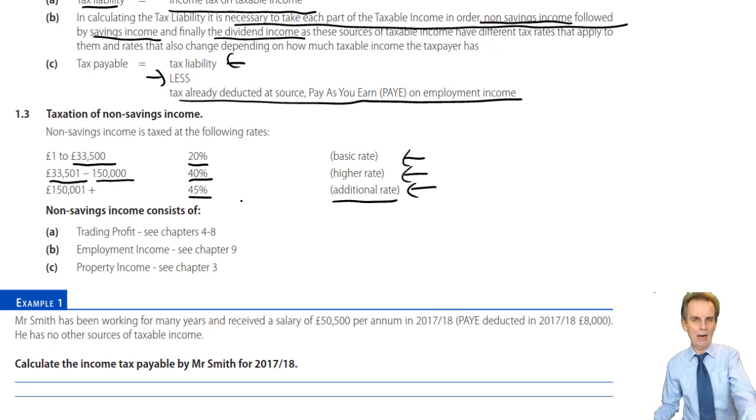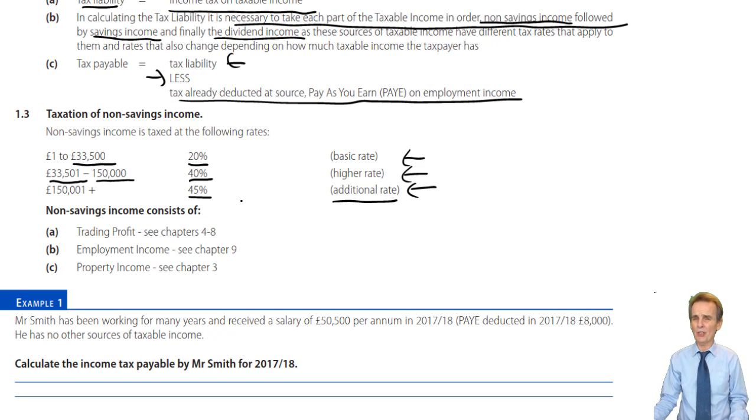We then progress this progressive form of tax: your taxable income above £33,500 and up to £150,000, within that band, is taxed at 40%. Go above £150,000 and that excess above £150,000, all of it, there's no limit thereafter, will be taxed at 45%.